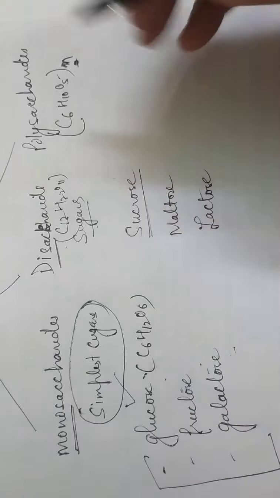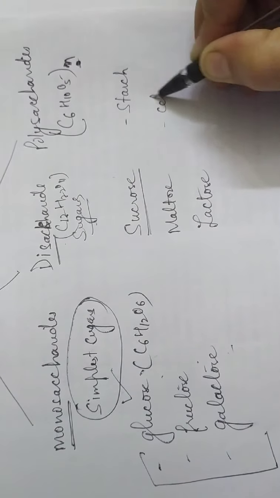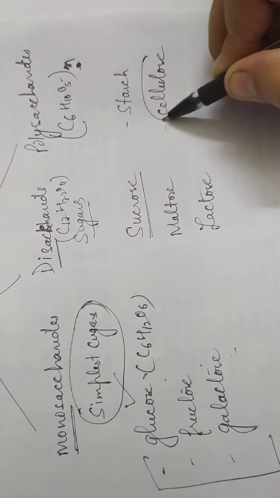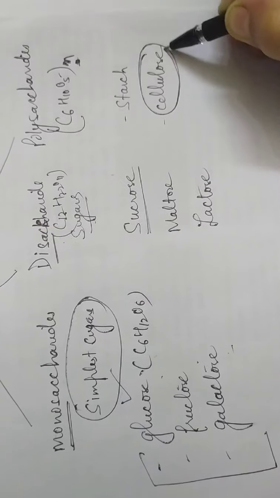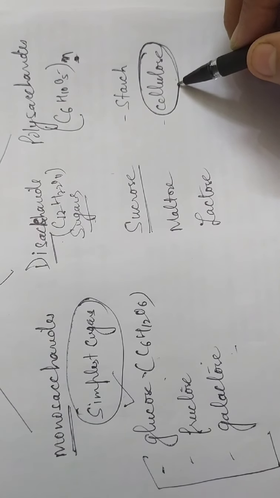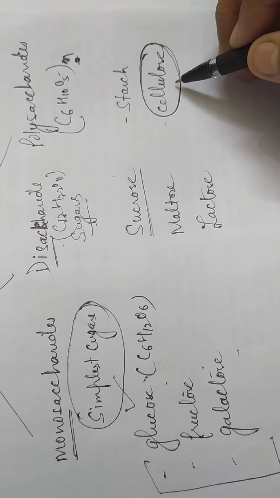And the examples here are starch, which is a complex carbohydrate, and cellulose. Out of these, you know that cellulose is mostly found in plant cells, and the cell wall is made up of cellulose. You all have studied. We also take cellulose, but it is not digested in our body.